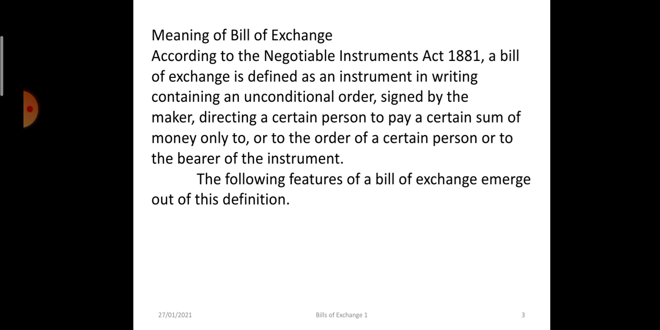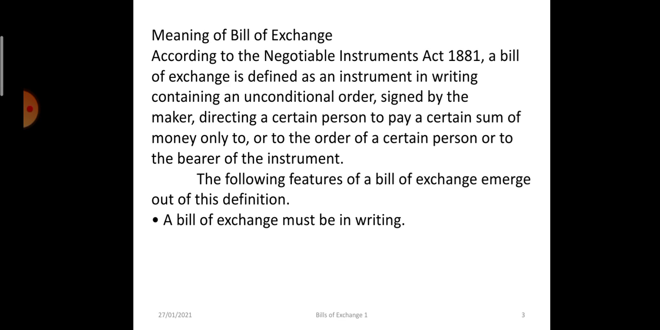Like A sold goods to B for 5,000 rupees. So A is the creditor and B is the debtor. A can order B to pay a certain sum of money after a fixed period, like 2 months, 1 month. So the following features of bills of exchange emerge from the above definition.